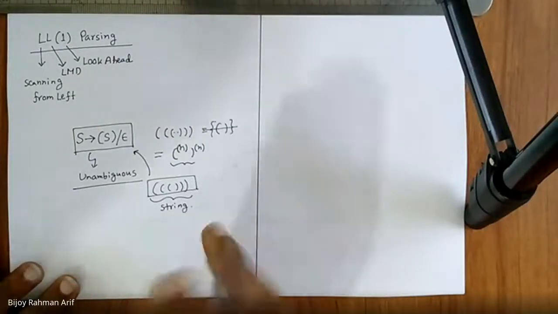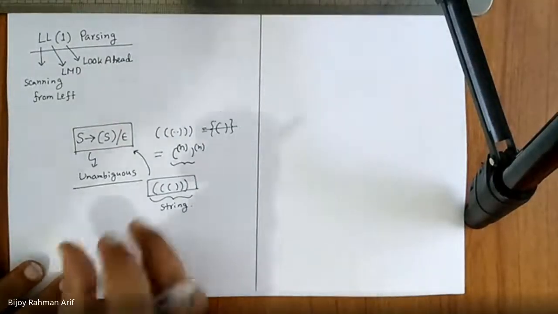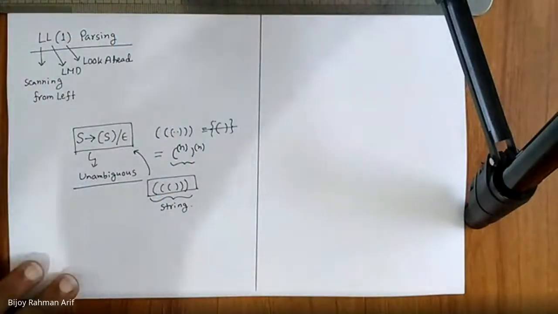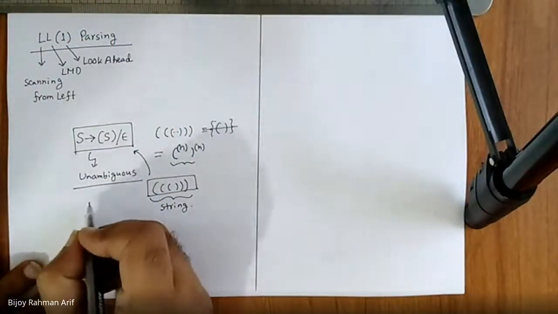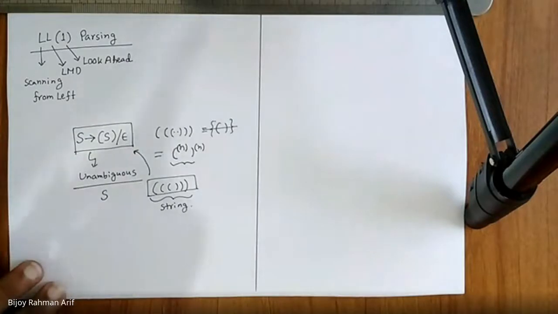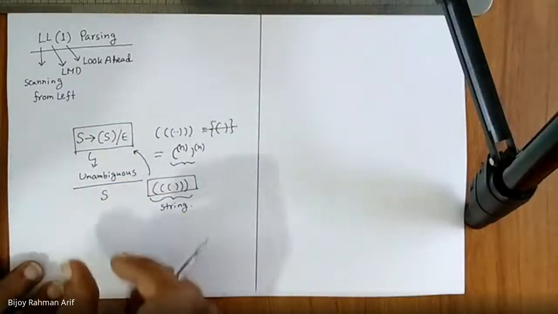Yes. So let's start. As LL1 is a top-down parser, I have to start from S. Am I right? A top-down parser always starts from the root. Then I have to create the parse tree.